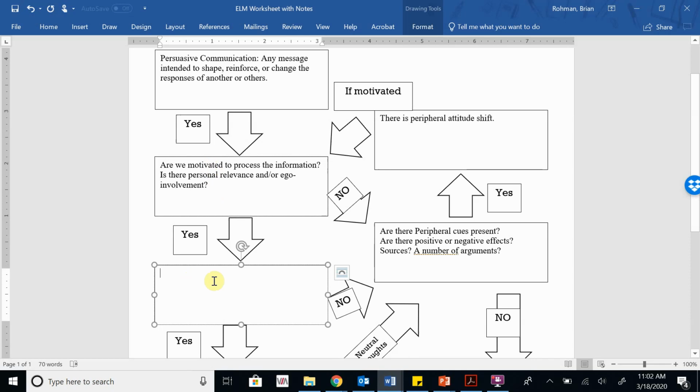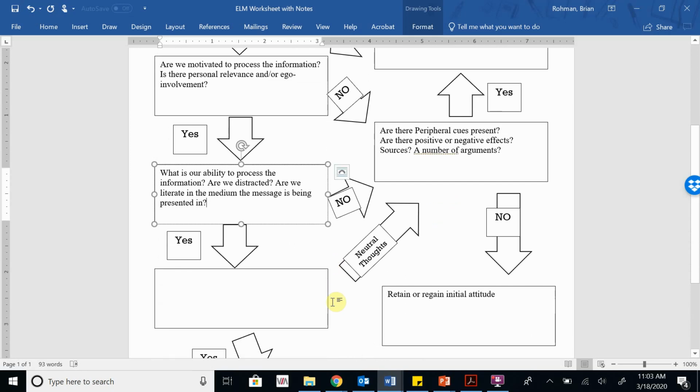We are motivated to process the information. There is personal relevance and or ego involvement. So now we have to ask ourselves, what is our ability to process the information? Are we distracted? Are we literate in the medium the message is being presented in? So in other words, it's not enough that we're motivated to process the message. We then have to be able to actually process the message.